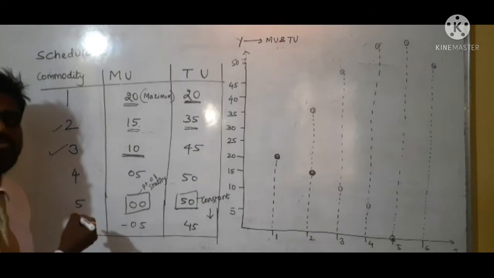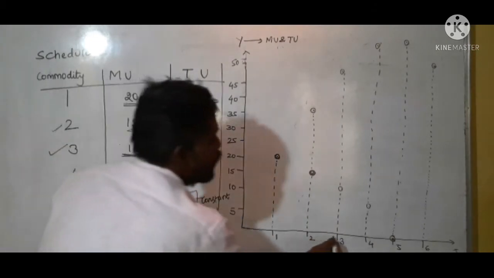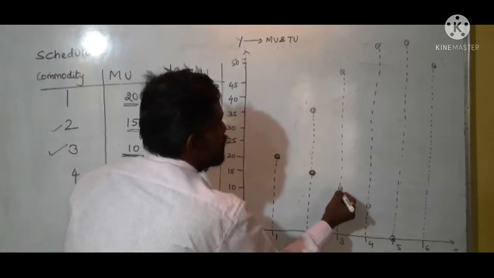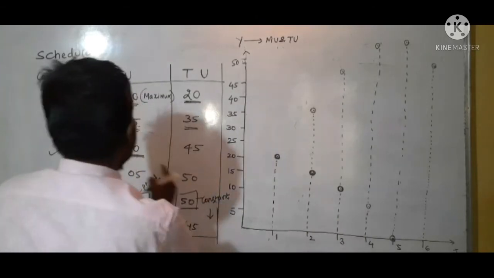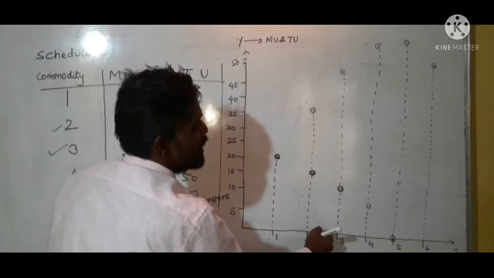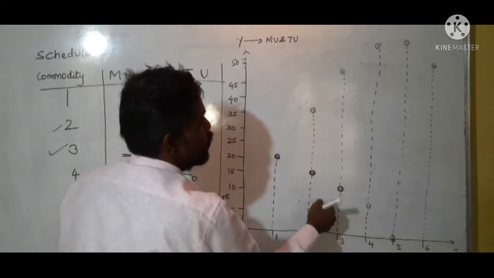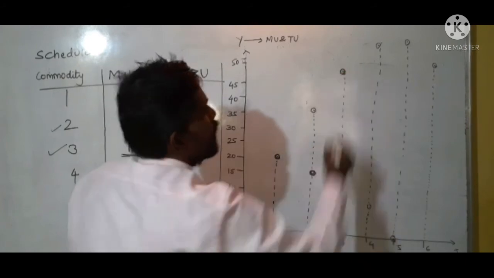Now by consuming the third unit, my marginal utility declines to 10 units. So the third unit gives 10 units of satisfaction. My marginal utility is 10, and my total utility is 45. So the third unit of consumption leads to my total utility of 45. The points come here. Understood?